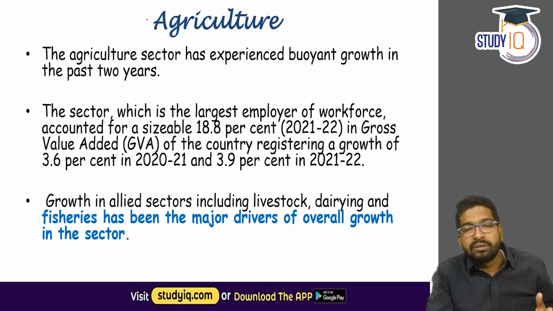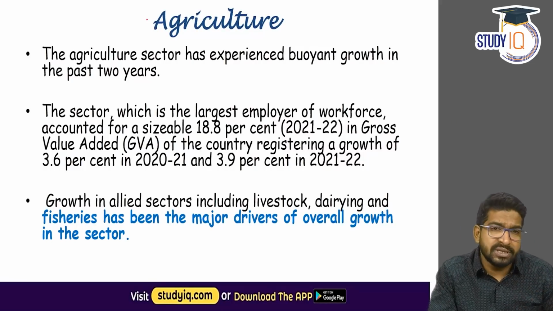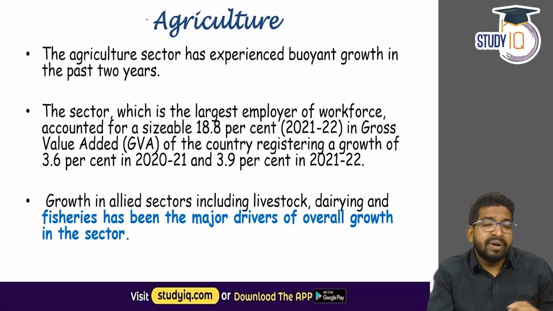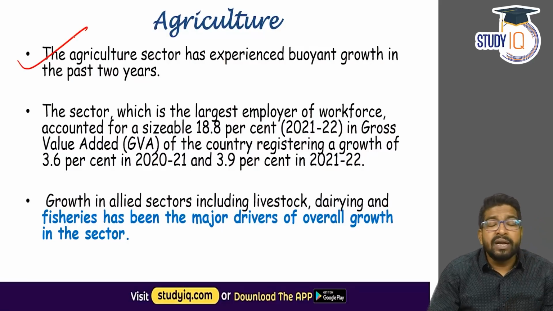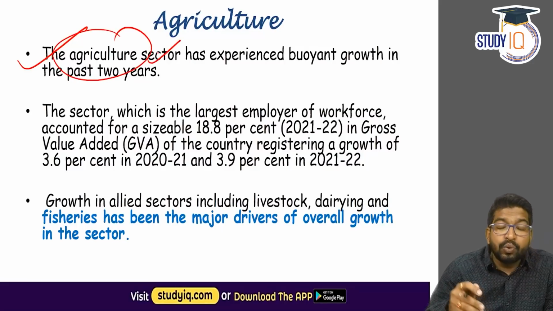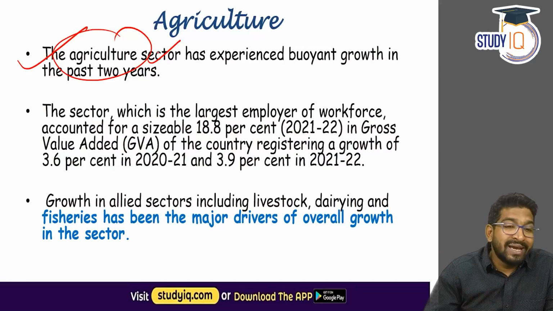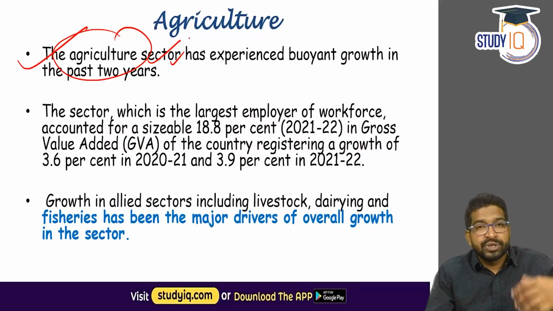Now, next, agriculture has been given one complete chapter, and this is very normal in the economic survey. But this year it has been predicted that the agriculture sector is looking at buoyant growth. In fact, the COVID-19 pandemic did not impact the agriculture sector to a large extent. Why? Despite severe lockdowns and restrictions, the agriculture sector was kept open.